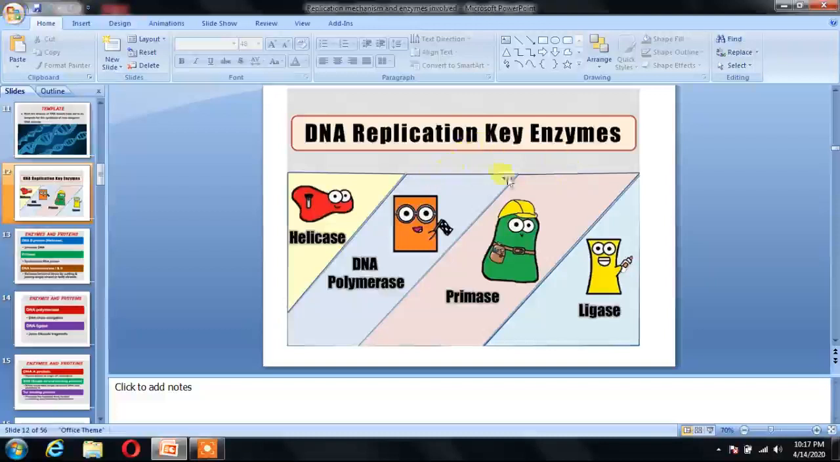DNA replication's key enzymes: for any process, enzymes play a very crucial role, and here also in DNA replication the key enzymes are helicase, DNA polymerase, primase and ligase. Later we will discuss the role of each of these enzymes.